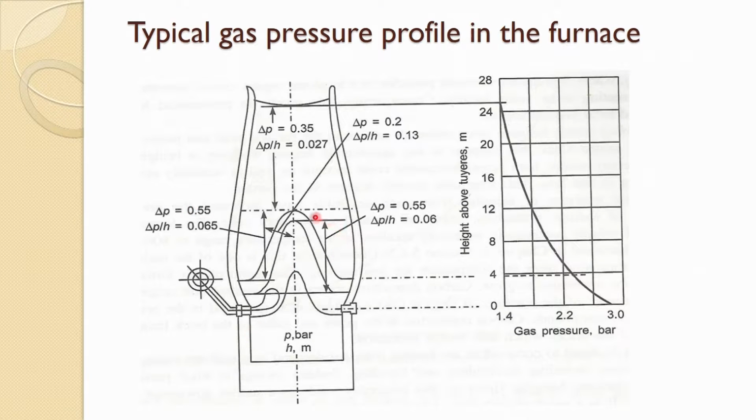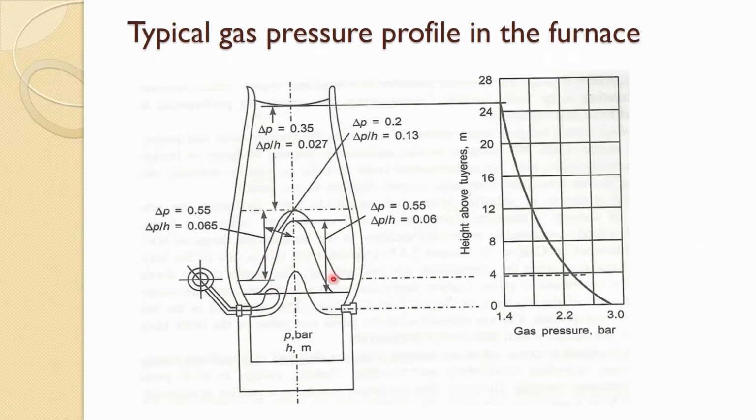So, a very high pressure drop exists in the lower part of the blast furnace, and across the cohesive zone, in fact, the height is very low but the pressure drop is quite high, which is also indicated by this pressure gradient, a very high gradient, almost one order of magnitude.